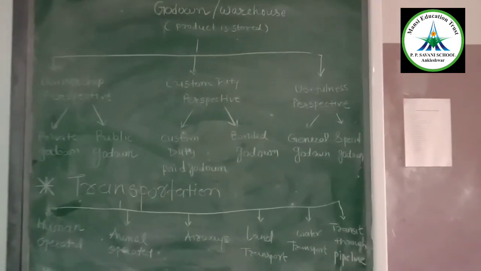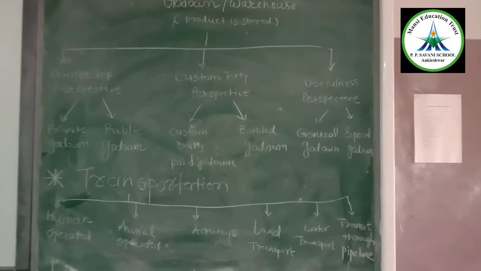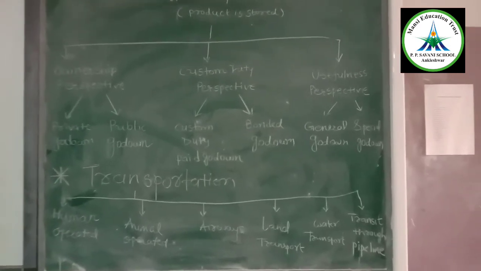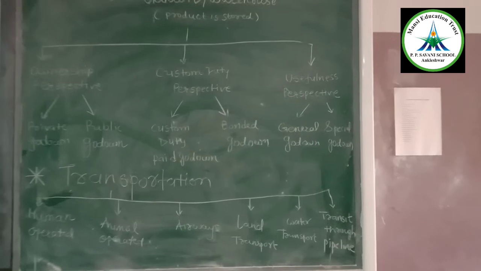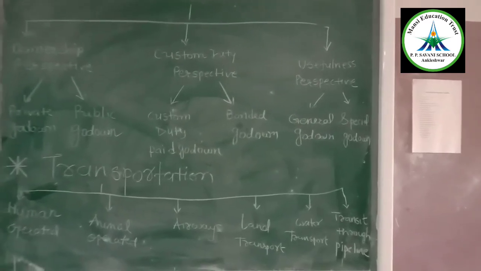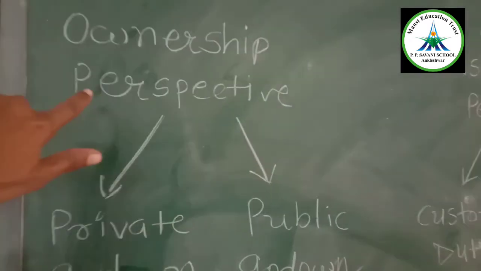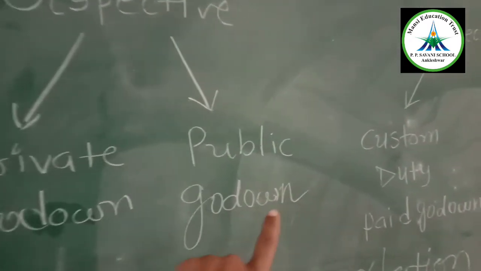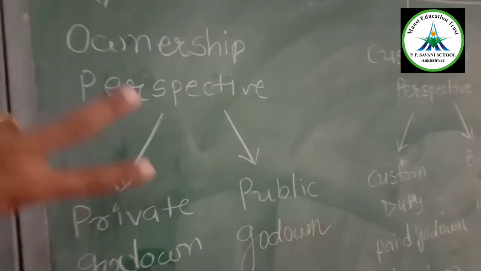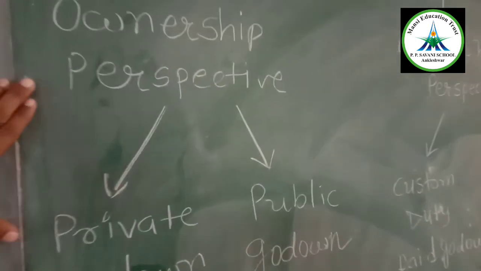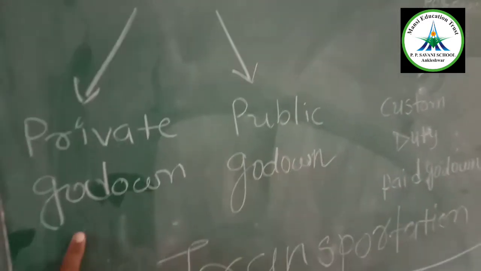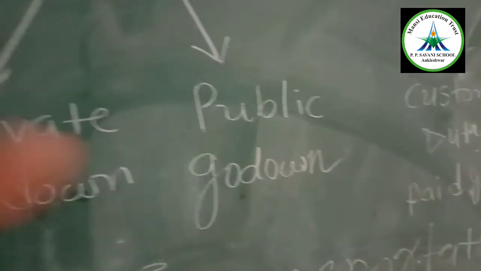So there are three types of godown, from three perspectives. The first one is the ownership perspective, then the custom duty perspective, and the usefulness perspective. Let's start with the first, the ownership perspective: private godown and public godown. The ownership perspective has two types. The first one is private and the next is public.